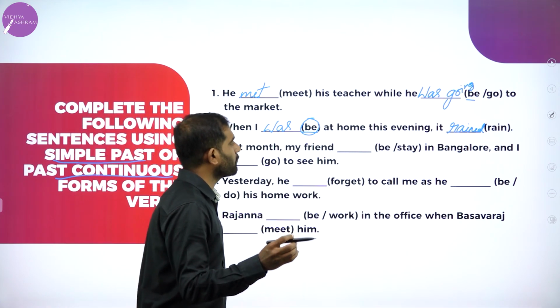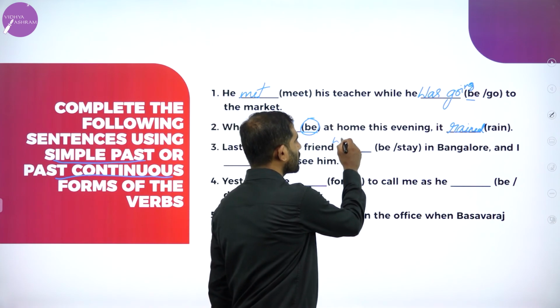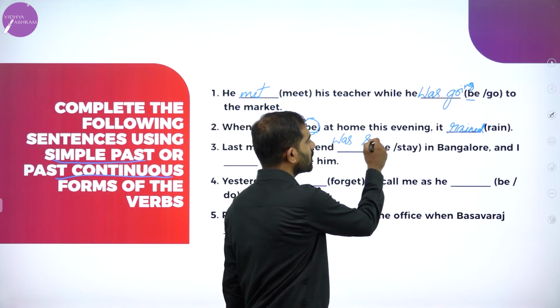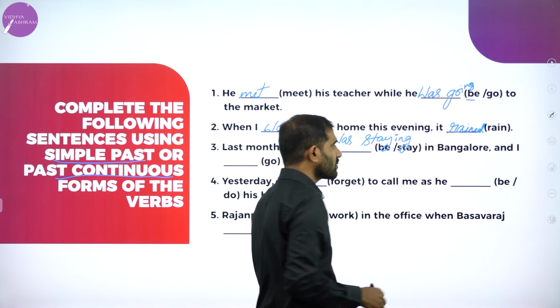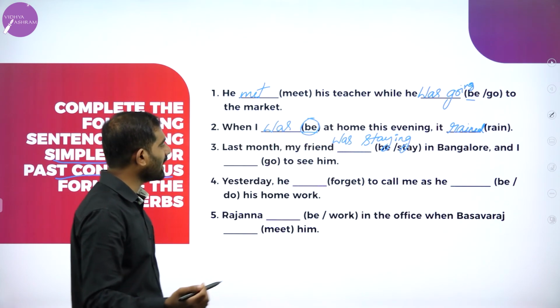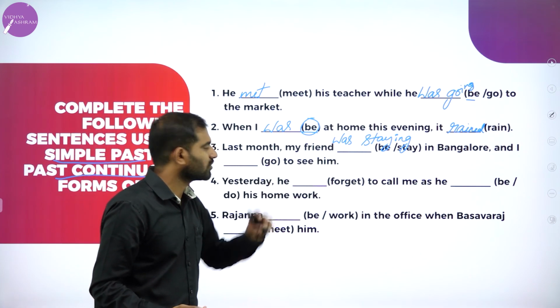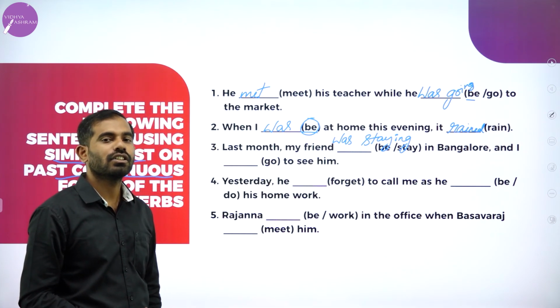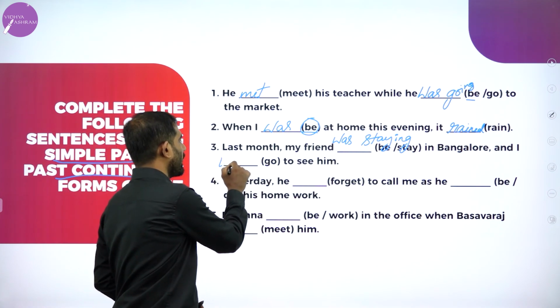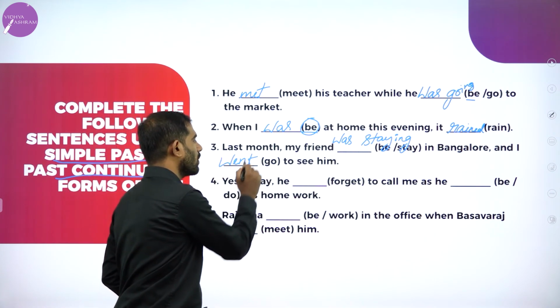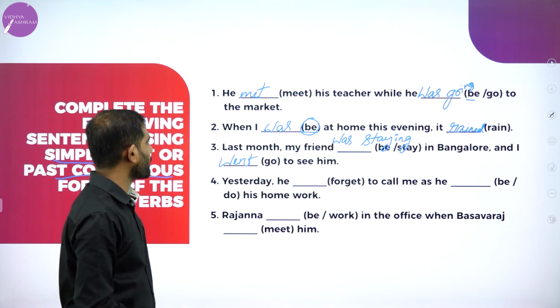Last month, my friend was staying in Bangalore, and I went to see him. Go is present and the past is went.